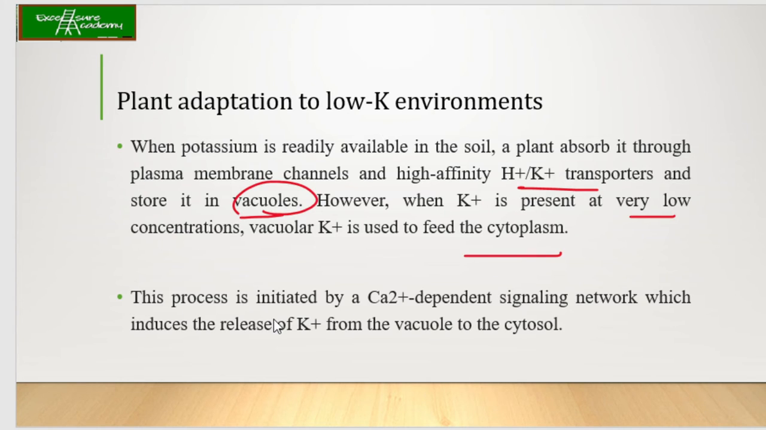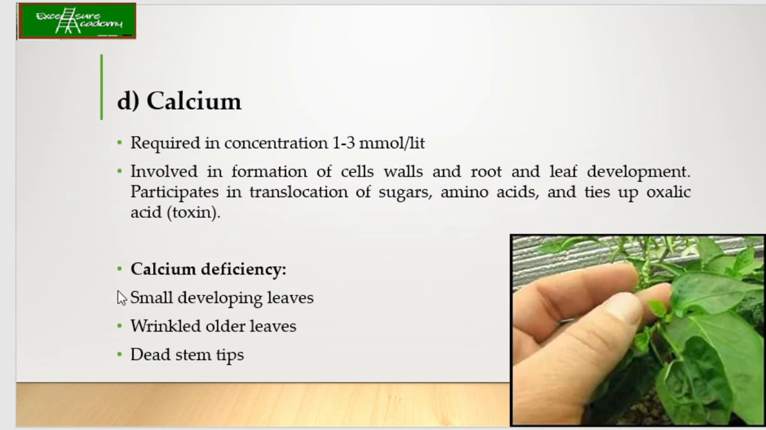Now, this is also initiated by a calcium dependent signaling network, which induces the release of K+ from the vacuole to the cytosol. So from here we also understand that along with the potassium, even calcium is playing an important role. Okay. Now calcium. It is required in 1 to 3 millimolar per liter concentration. It is involved in the formation of cell walls. This is important, please guys, remember, and root and leaf development.